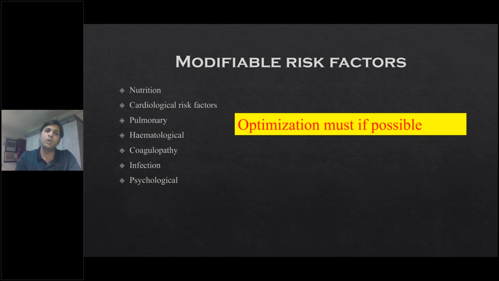Then pulmonary elements like recent infections, asthma, some components of restrictive lung diseases, and hematological disorders like anemia, then any patients having anticoagulation, coagulopathies, some infections, and psychological components. These can be optimized very well. So we will be trying to focus on these components, where optimization will help in improving the postoperative outcomes.